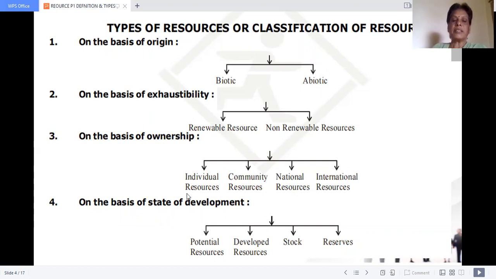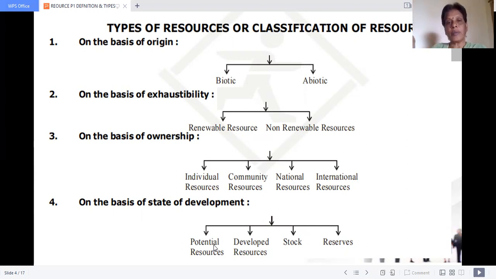And on the basis of state of development, what is development? Technology development. And the state of technology development: potential, developed, stock, and reserve. See, children, if you know that a resource is available, you have found it, and you know the technology to use it, how to extract it, how to make it into energy, but there is lack of money, I told you, it is not economically feasible.